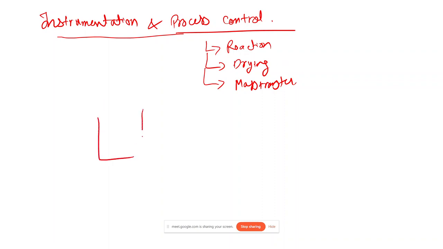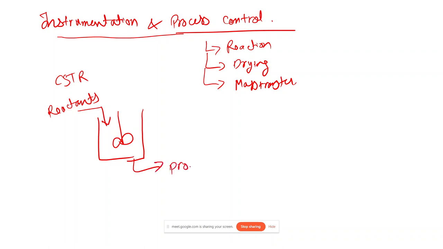I have a CSTR over here, which has an agitator, and I am inputting my reactants over here, and then I have the product over here. This entire thing I am calling a process.